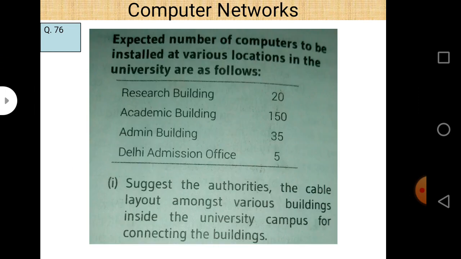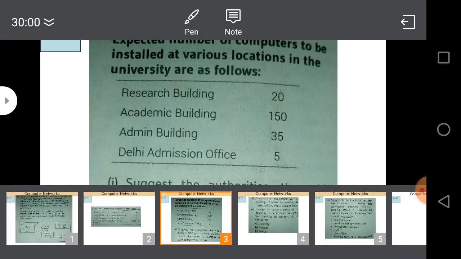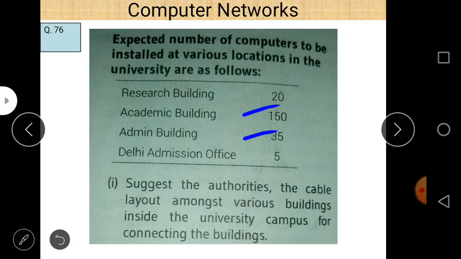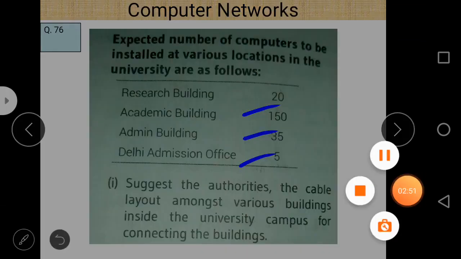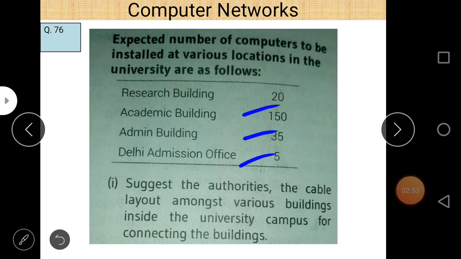And next is the expected number of computers to be installed at various locations in the university, as follows. Research building there are 3 computers, academic building there are 150 computers, admin building there are 35 computers, and Delhi admission office there are 5 computers only. First question, suggest to the authorities the cable layout among various buildings inside the university campus for connecting the buildings.